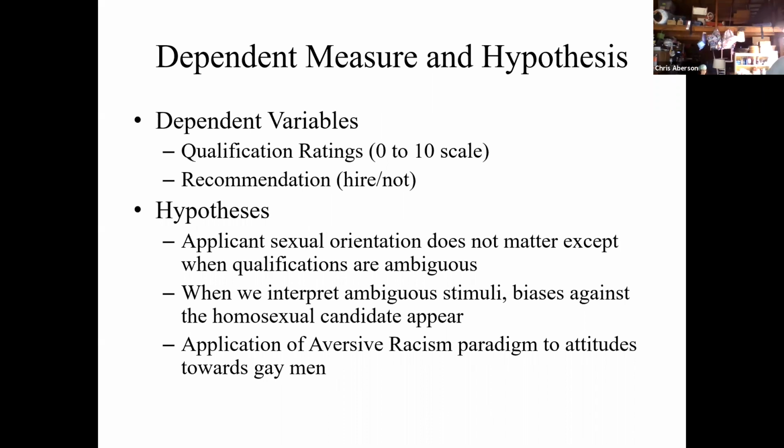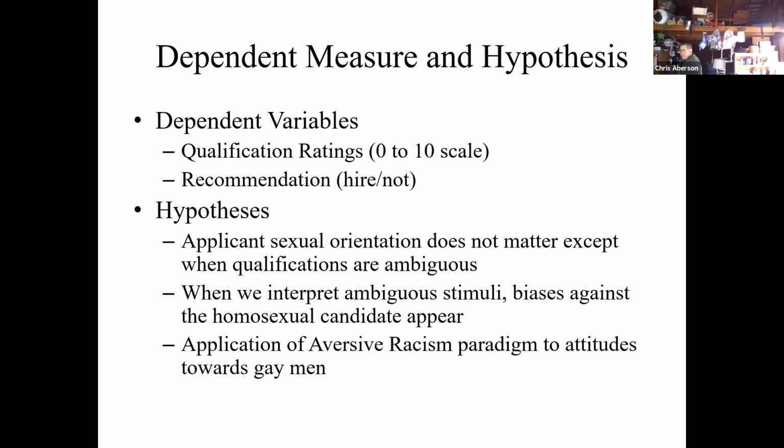Now, we had measures of qualification ratings and measures of recommendations that we'll take a look at. The hypothesis here was that orientation doesn't matter except when qualifications are ambiguous. When we interpret ambiguous stimuli, that's when biases come out.